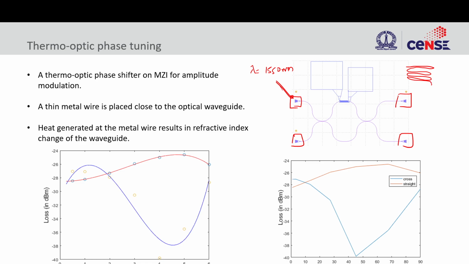Why we need it? So the idea here is when we pass a voltage to the resistor, or when we pass a current through the resistor, there will be power dissipated, that is V times I, voltage times current. So this much power the resistor will consume, right? Some of it will get converted to heat, and that heat will reach the underlying waveguide.